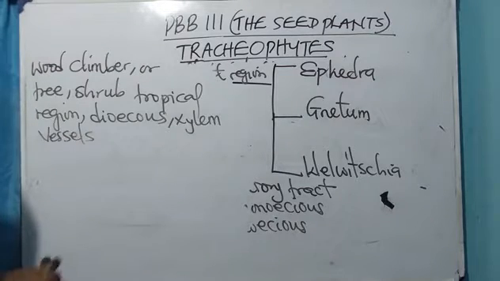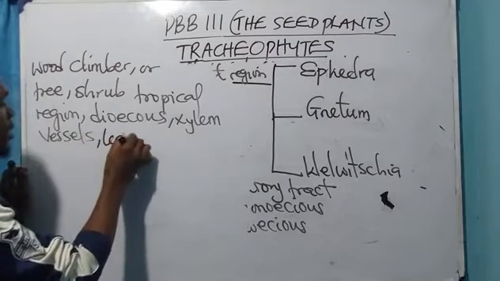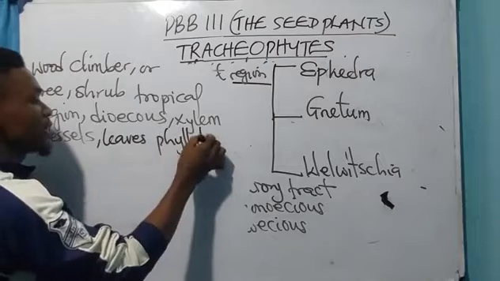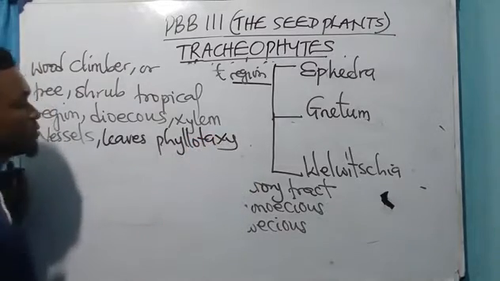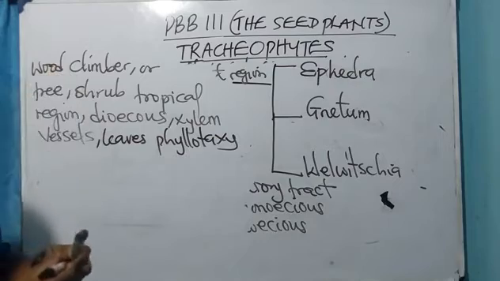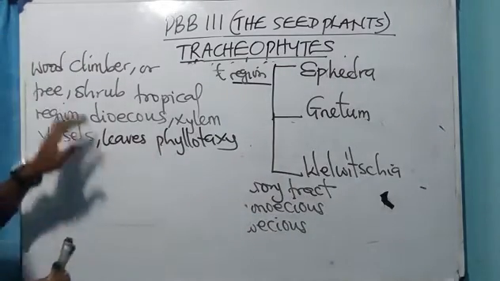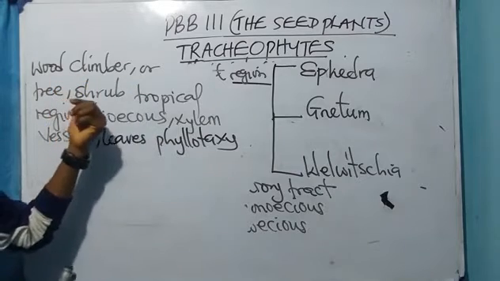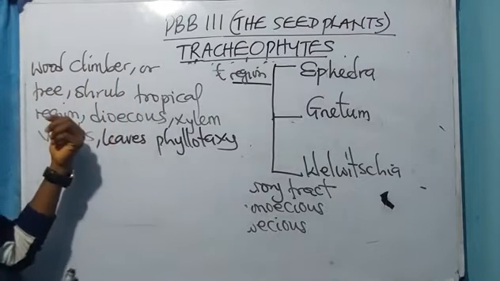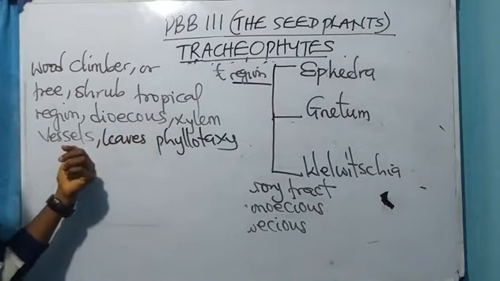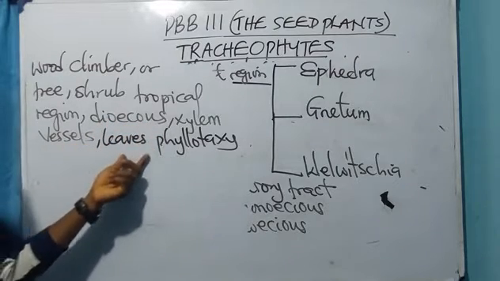And the leaves show phyllotaxy. The leaves are what? Phyllotaxy. So these are the characteristics of Gnetum: woody climber or tree or shrub, found in the tropical region. They are always dioecious, and their xylem possesses vessels.